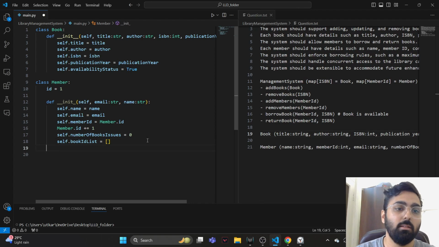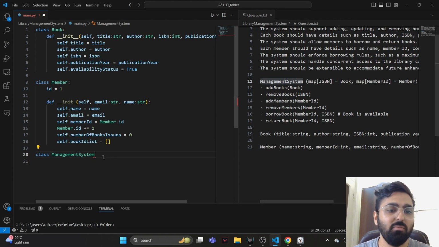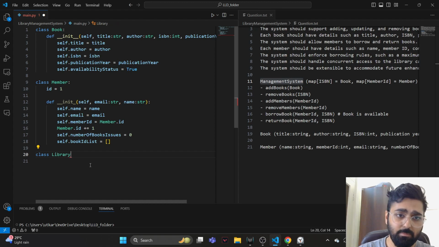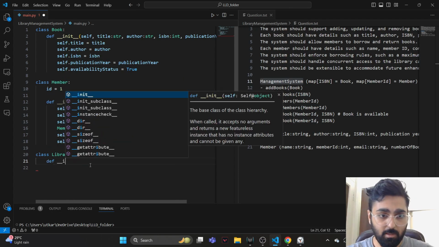Last, but I think the class with the most amount of information is definitely the management system. Instead of calling it management system, let's just call it library, I think. Alright, then we define the constructor.